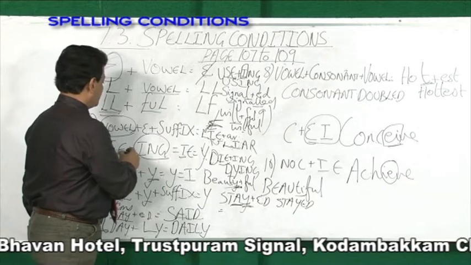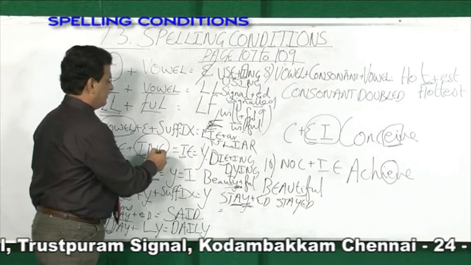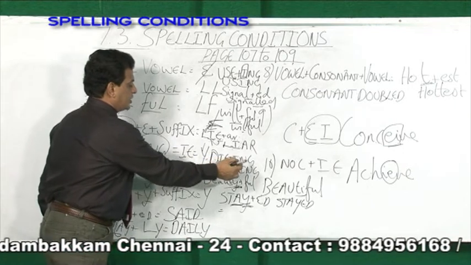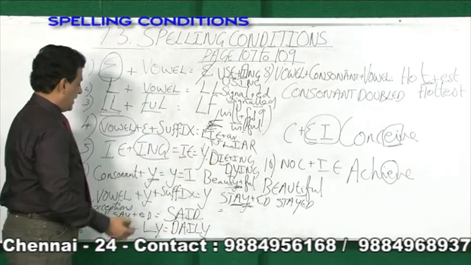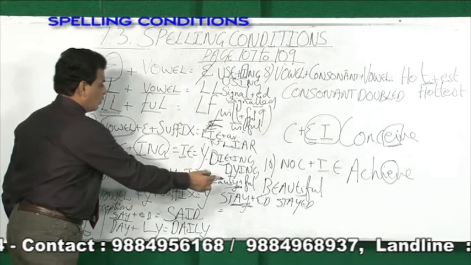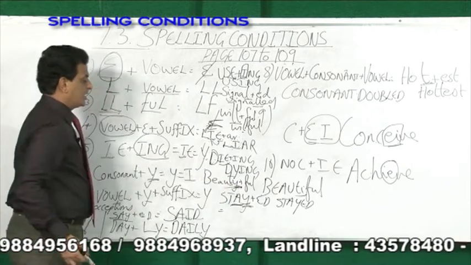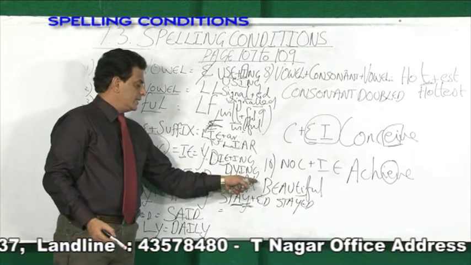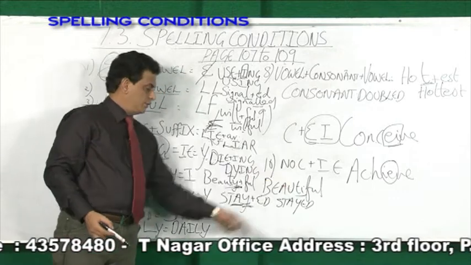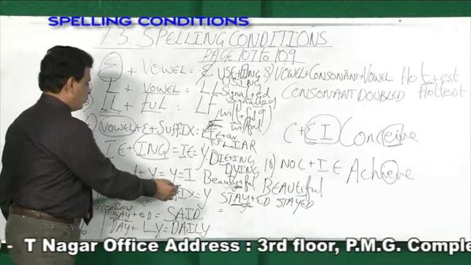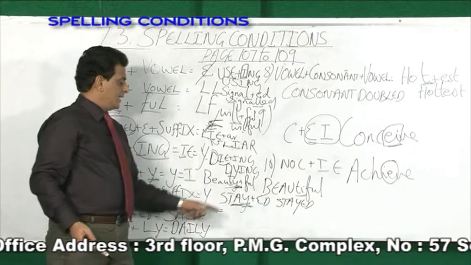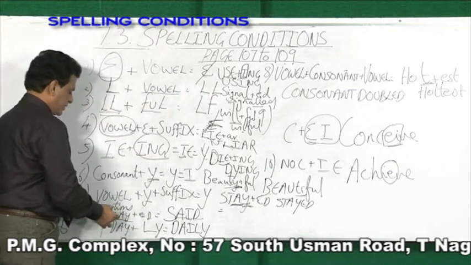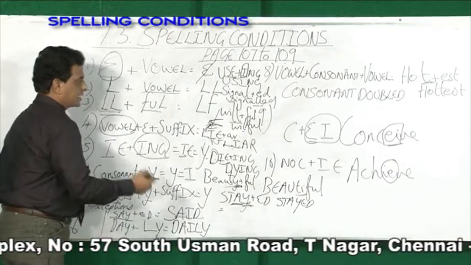Then next, IE with ing. Any word that ends with IE and if it is added with a suffix, then IE is changed into Y. For example, die plus ing, IE is changed into Y. And any word that ends with Y and before that a consonant comes, T is a consonant, if it is added with ful, then the Y is converted into I, beautiful. And next, any word that ends with Y and before that a vowel is there, the word does not change, stayed, it is like that. There are some exceptions, say plus ed, said.